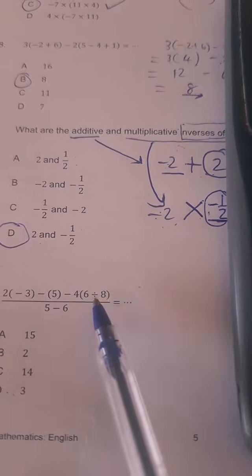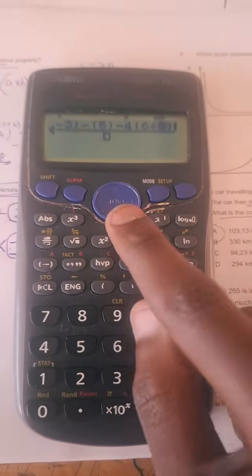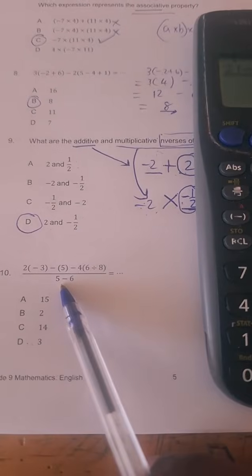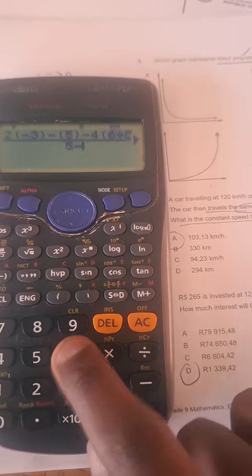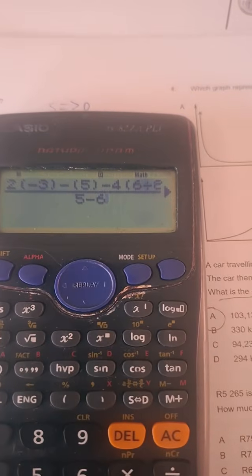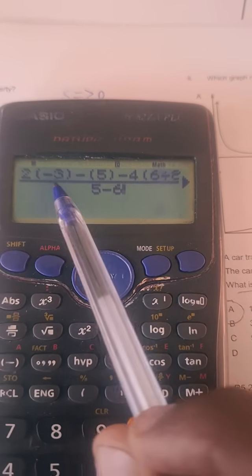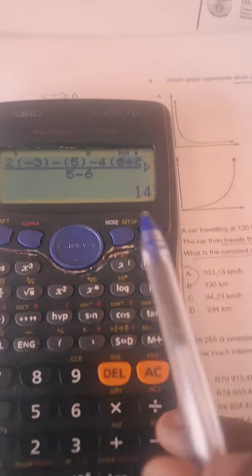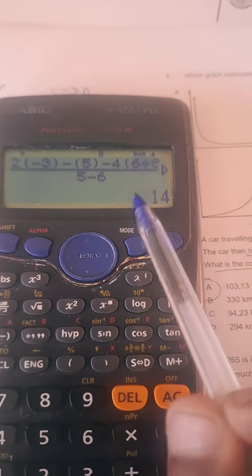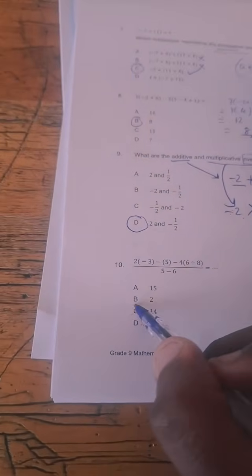Because this is 6 divided by 8. You close the bracket over. At the bottom, you write 5 minus 6. There it is. Just check if everything has been put in the calculator correctly. You press equal. There's the answer. 14. There's the answer. We don't waste time, we move on to the next question.